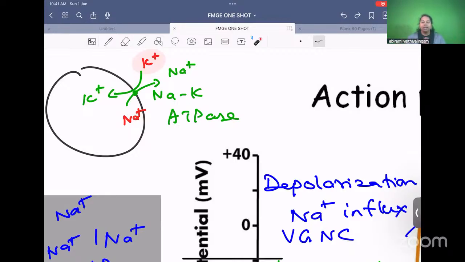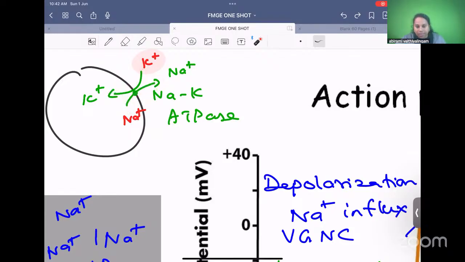Normally in a cell, potassium should be more inside, sodium should be more outside. But at the end of action potential, it has become ulta. It is reversed. Completely it is reversed. What has happened? All sodium came inside, potassium went outside. So how will you restore the cell back to normal? Sodium potassium ATPase, which is going to send out all the sodium, take in all the potassium.